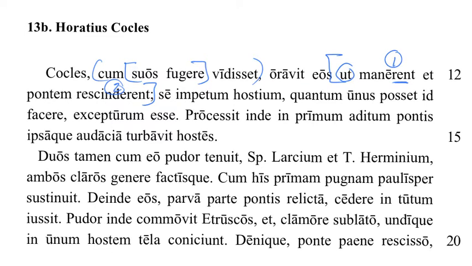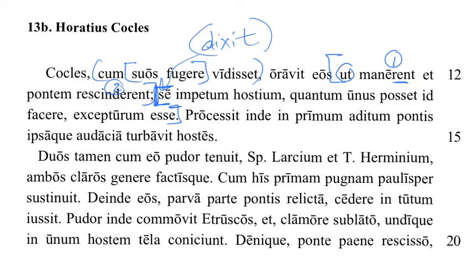Hey, did you notice the sneaky Latin author trick they're doing? All of a sudden we have another accusative infinitive thing going on. So what's happening here is we have another indirect statement, but the author didn't bother to give you the main verb saying Cocles said. He just assumes you know because of what's going on. He said, so it's understood, and I'll even write it up here for you. Dixit, and that's understood to be right here. He said that. And here's what he said, and it's probably going to go to here.